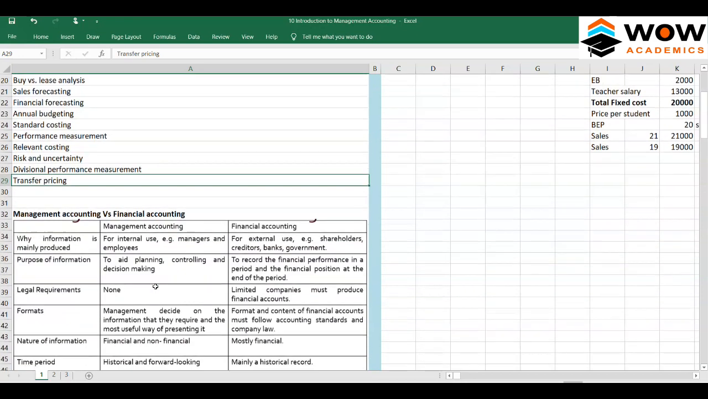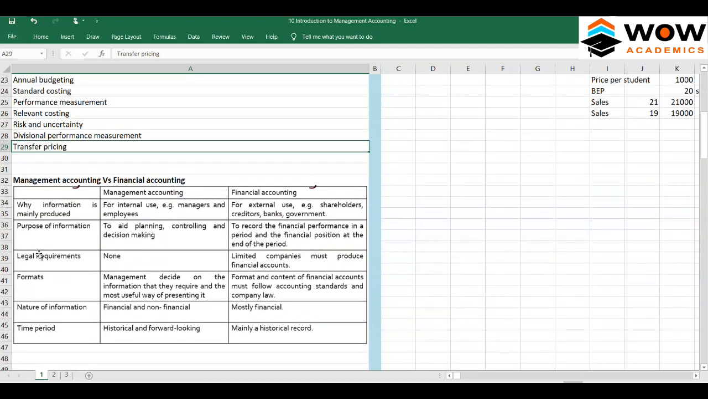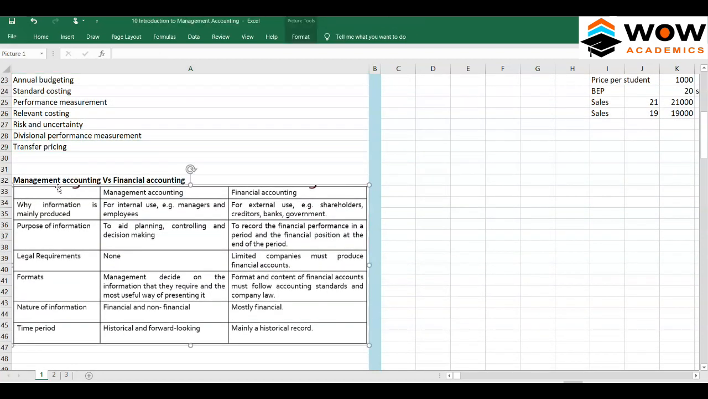So what's the difference between management accounting and financial accounting?